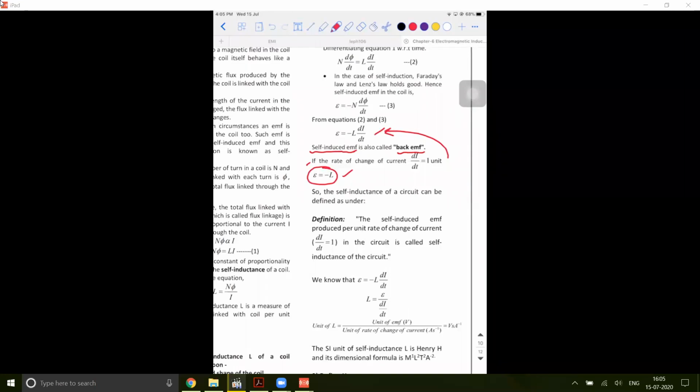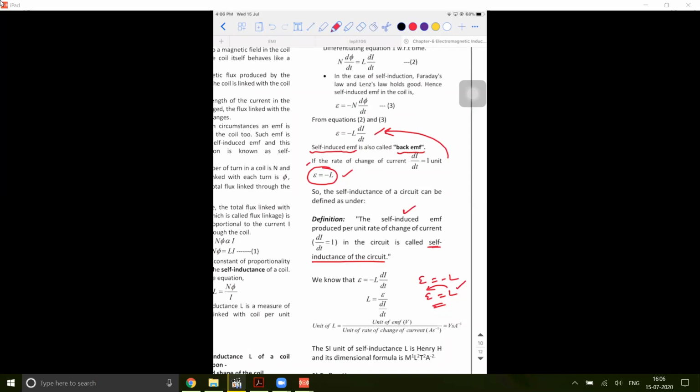If they ask you the definition of self-inductance of the circuit, you need to define it like this. The self-induced EMF produced under what scenario? So E is equal to minus L. If I take only the magnitude, then E will be equal to L. Whom am I trying to define? I'm trying to define L. Now mathematically, what is this telling me? L is equal to EMF when the change in current is one unit. So that's what we need to put in a definition. That's what is given. So the self-inductance is defined as the self-induced EMF produced per unit rate of change of current.